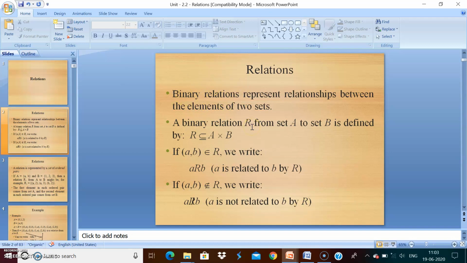Always, a binary relation represents a relation between two elements from two different sets. So a relation between two elements of two different sets, that is nothing but a relation.